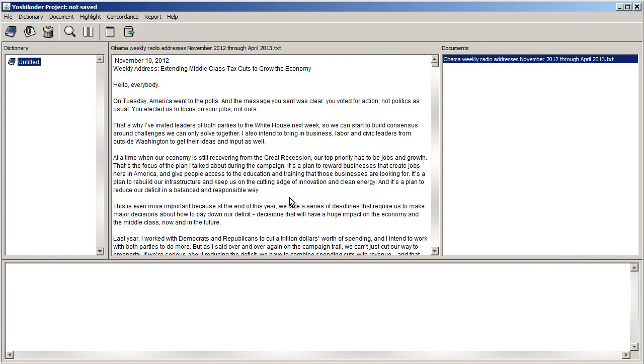Now let's look at how to examine in a little more depth those three themes that we identified by just running that report: economy, jobs, and guns. Let's start with economy. Now, what I want to tell Yoshikoder to do here is to search the document for any form of the word economy. And if you think about it, there are quite a number of forms.